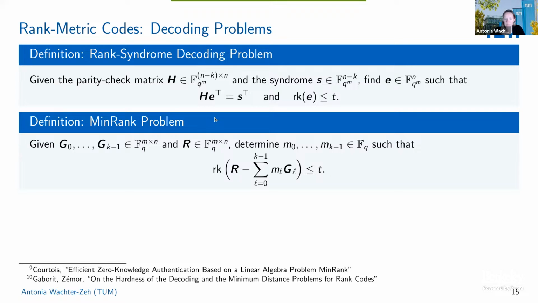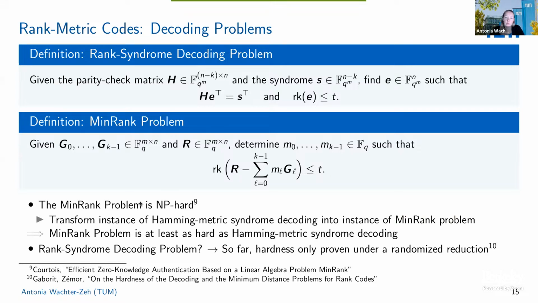Now, for the MinRank problem, it can be proven that it's NP-hard, basically by transforming an instance of the Hamming syndrome decoding problem into an instance of the MinRank problem. That works by putting the Hamming metric code and received words on a diagonal. But for the rank syndrome decoding problem, the hardness is only proven under a randomized reduction.